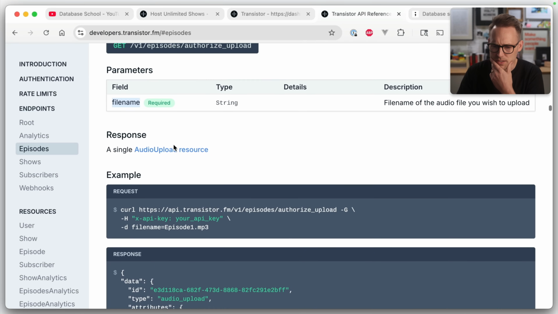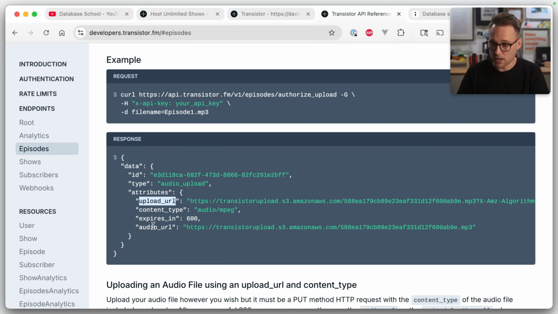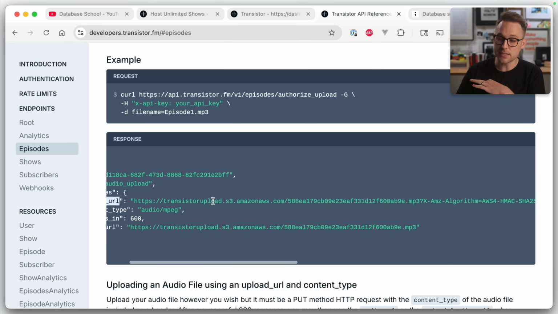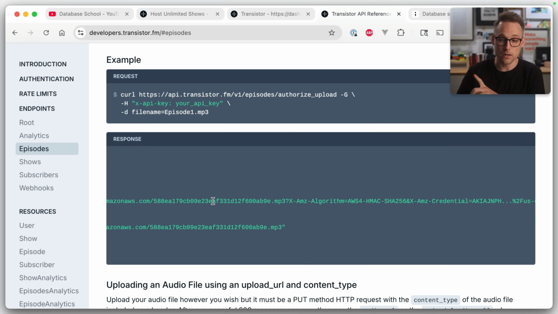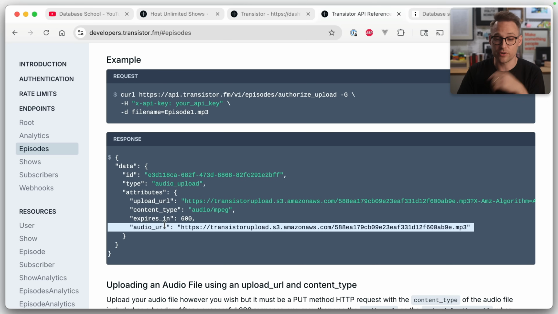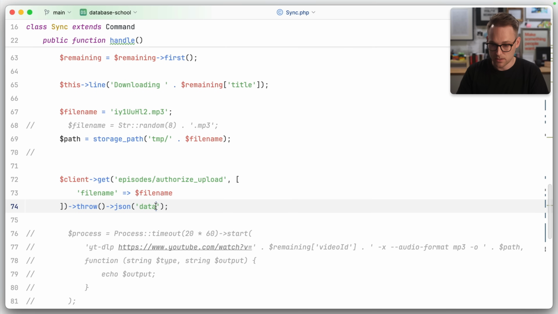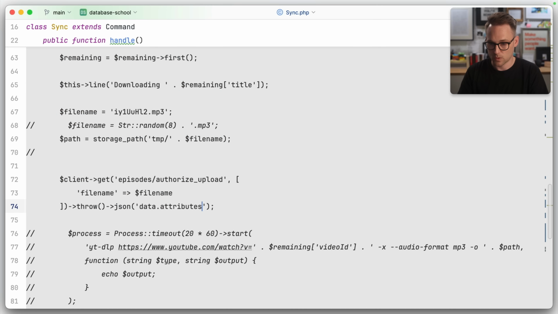What does the response look like? It is wrapped in data. And then actually, I just want the attributes. I want the upload URL and the audio URL. So what this is telling me is Transistor is using S3 and creating a pre-signed URL just for me. And then they're saying, hey, when you're done uploading that, this is the URL that you're going to pass to create the episode. Pretty good design, frankly. So we'll take data attributes. Cool.